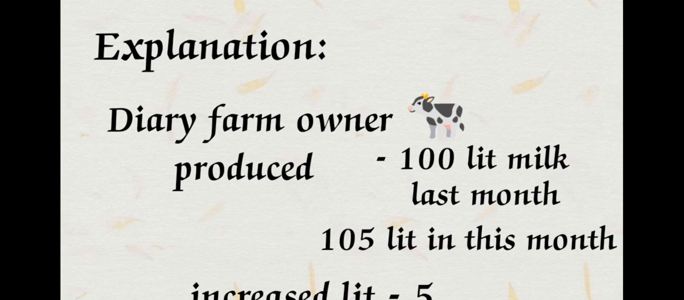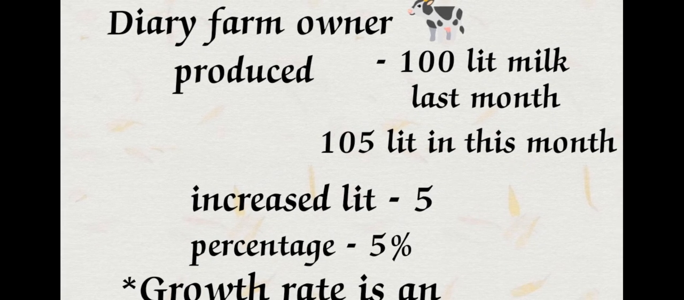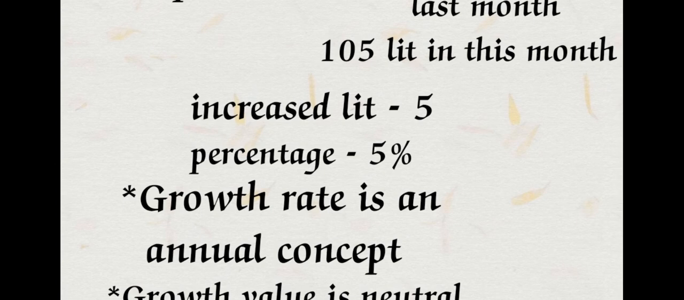Whenever the 5 liters of milk is converted into the percentage form, that is the economic growth rate. Whenever we compare the present time and the last year, we get the difference of the production, whatever it may be. That difference in production is converted into the percentage form, and we get the growth rate. Here the increased amount is 5 liters and the percentage is 5 percent.